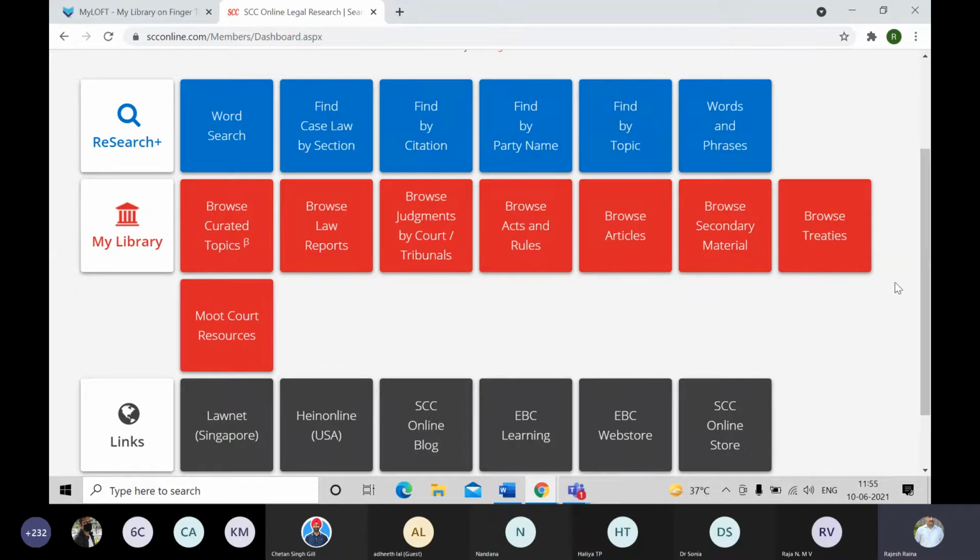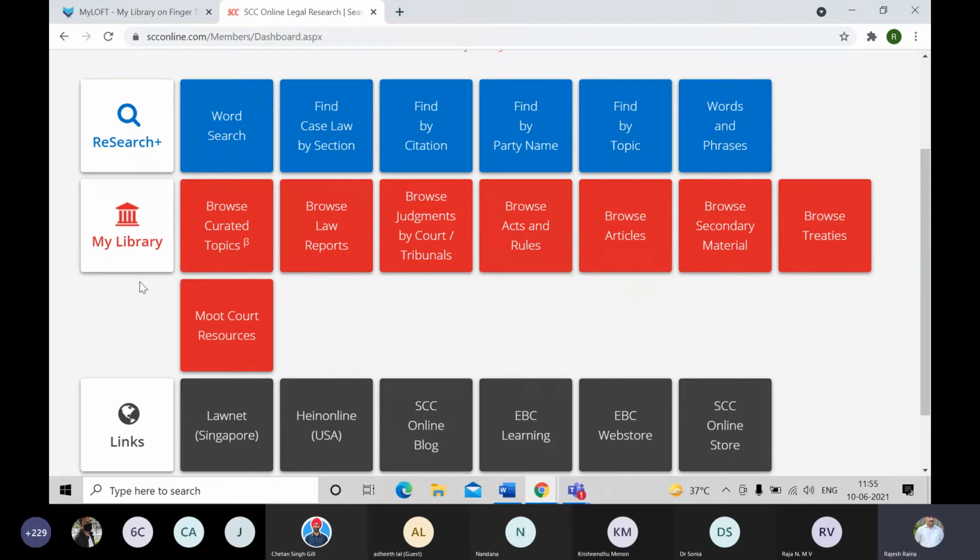Thank you. So in the Research Plus section, you will be able to search on the basis of a query or a party name or a citation, whereas the second segment consisting of red color tiles is known as My Library section, which is just like your physical library that you have in your college. The same way you have an e-library over here.